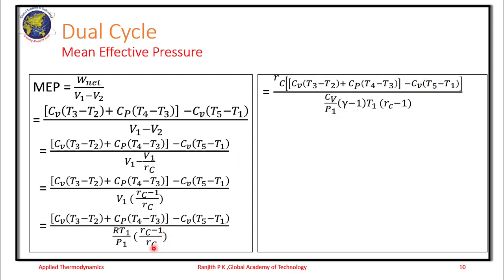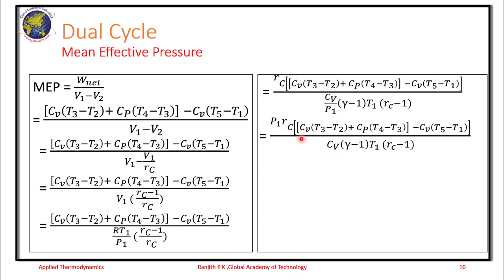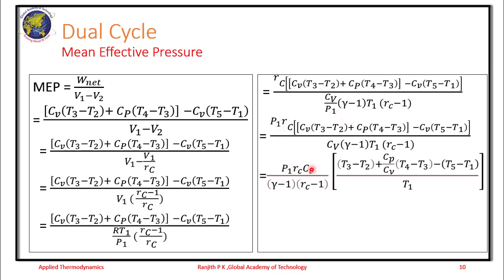So the Rc at the denominator here is taken to the numerator now, and this P1 again to the numerator now. So we rearrange this P1 into Rc into Cv. We take Cv as the common factor both in the numerator and denominator, and at the denominator we have taken out (gamma minus 1) into (Rc minus 1), so that we are left with only Cv into T1. Because we have taken Cv, we don't write it in the denominator here. So the Cv here is taken as common. Cp by Cv is what we have, and here again Cv taken out as common.